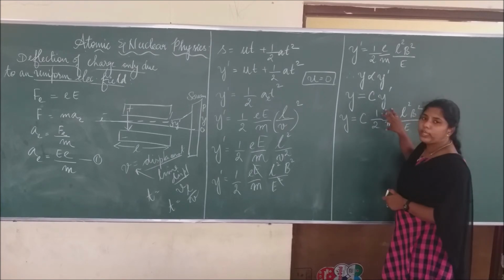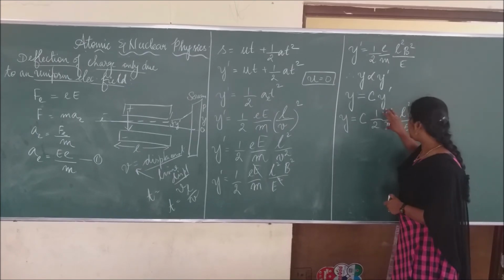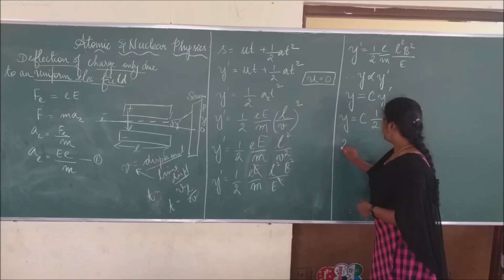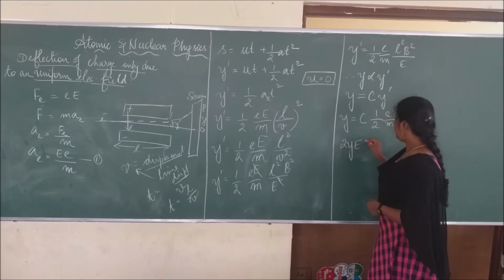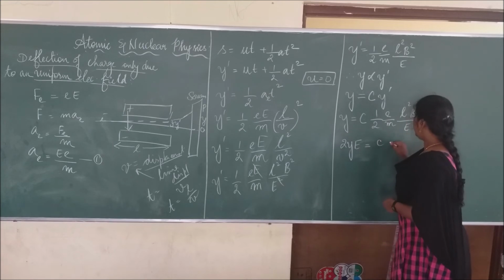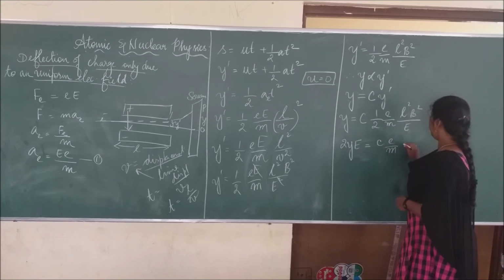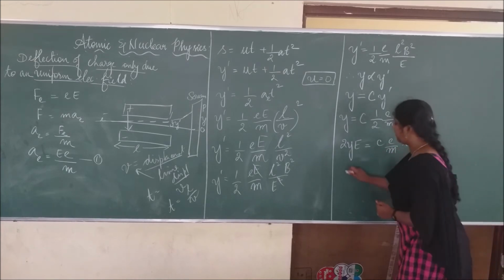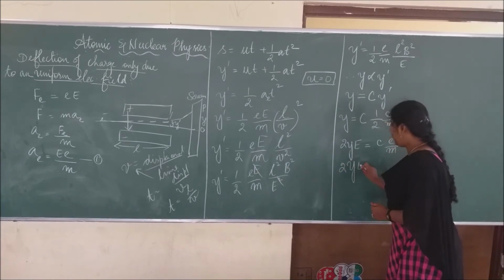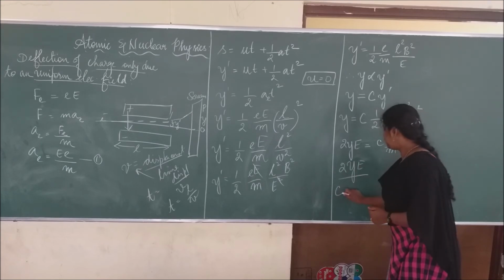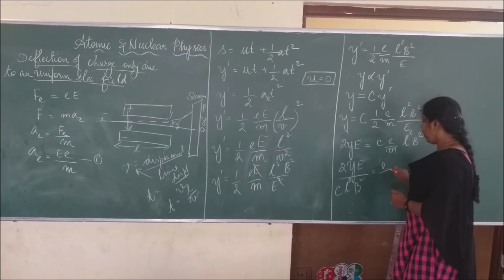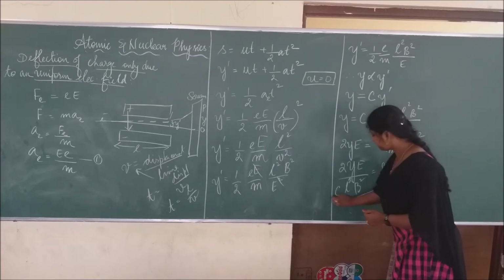We want to know only the specific charge, that is E by m. So this 2 and E can go to this side. We get 2YE equals c into E by m L square B square. And c L square B square can come to this side. 2YE by c L square B square equals E by m.